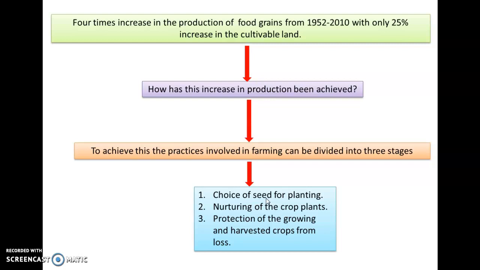The quality of the seed should be good. Second, the nurturing of the crop plant. Once the seed is sown, saplings are produced, so there should be proper care of the growing plant. Third is the protection of the growing and harvested crops from loss.